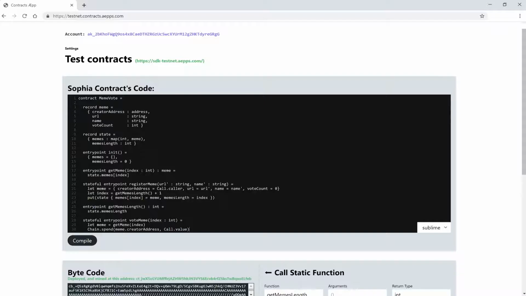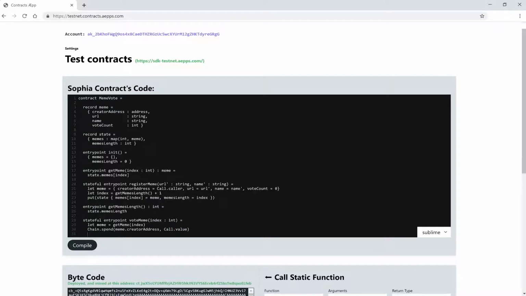But we are not done with our function yet. We also need to update our meme record. That will be interesting, since we haven't updated a record before. Okay, the vote count needs to be updated. Let's make a let binding for this and call it updated vote count. Let's get the current value from our meme binding and we need to add the call value on top. Then we got the updated vote count.